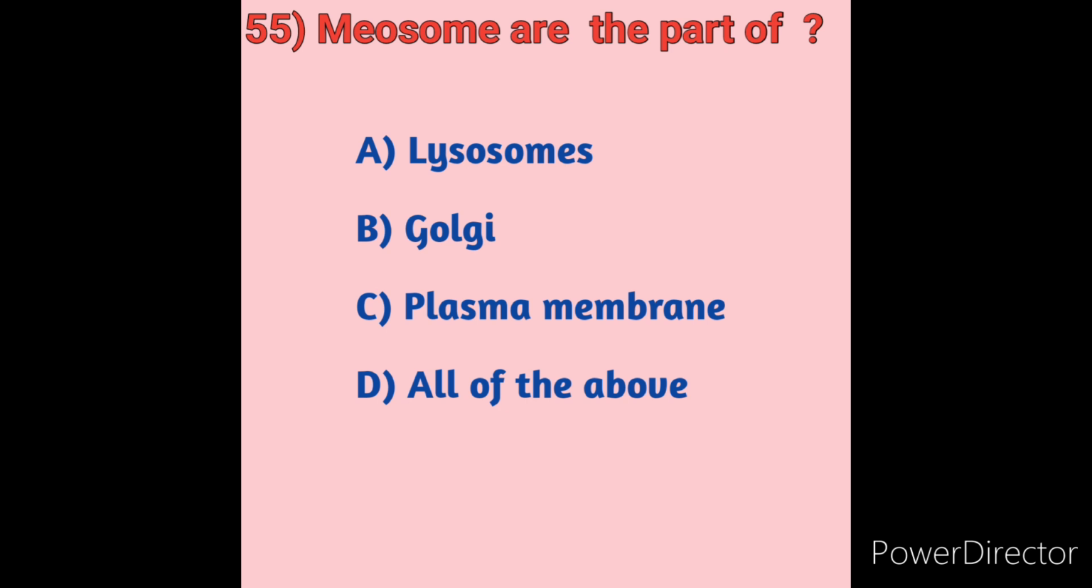Mesosomes are the part of which? We will see the options. Option A lysosome, option B Golgi, option C plasma membrane, option D all of the above. We will see them one by one. What is lysosome? First we will see option A, lysosome.